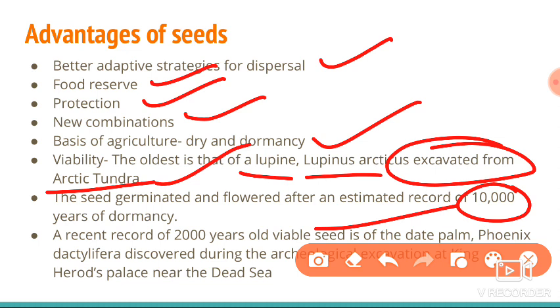After 10 years that seed starts germination, that is the dormancy of that particular seed, and in some cases it is around 200 years. For example, you can take date palm. After 200 years it is able to germinate. Such an important aspect is given, and this is about the advantages of seeds.